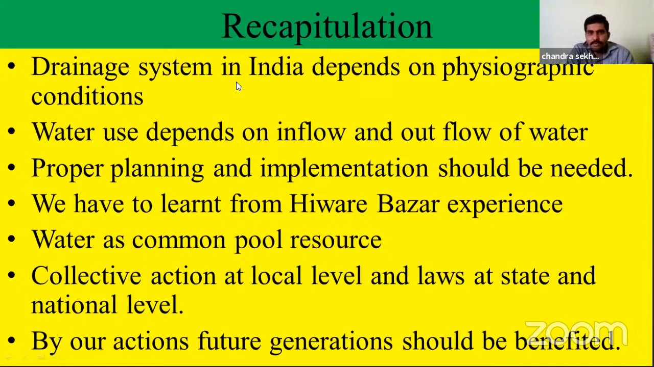In the first part, we discussed Himalayan rivers and peninsular rivers. Those are all water resources, and the drainage system depends on physiographic units like the Himalayas, the Indo-Gangetic Plain, and the Peninsular Plateau. Water use depends on inflow and outflow of water. So water use in our village should depend on the inflow and outflow of water in our region. Proper planning and implementation are needed.